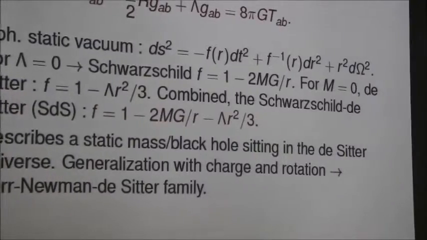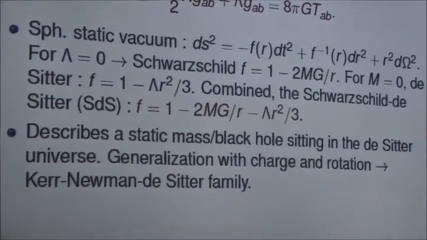The entire family, starting from the Schwarzschild de-Sitter up to the Kerr-Newman de-Sitter, is known as the Kerr-Newman de-Sitter family. This can even be further generalized by putting some additional parameters, known as the Plebanski-Demianski class of solutions. But we shall be interested mostly in Schwarzschild de-Sitter and the Kerr de-Sitter in this work.